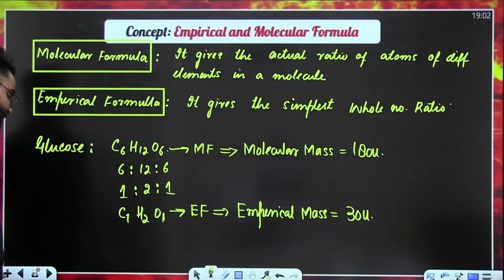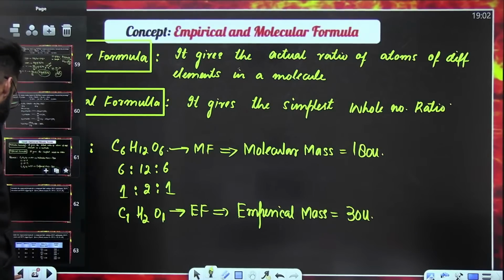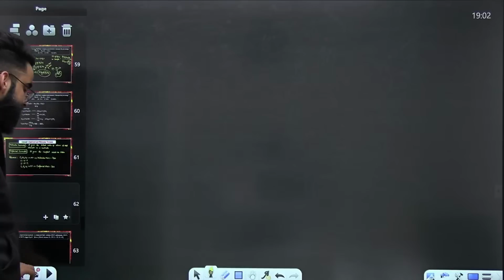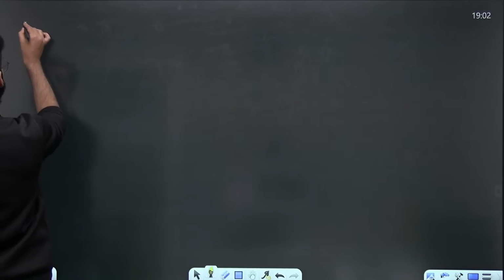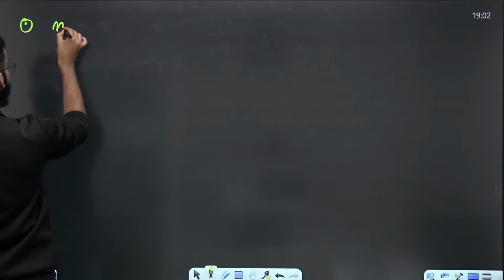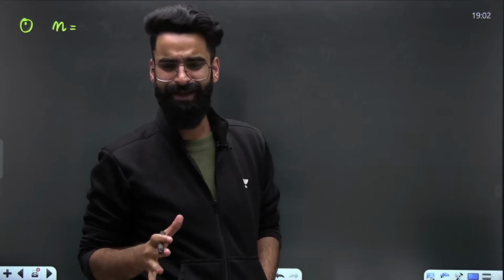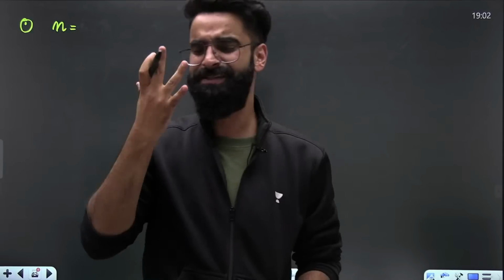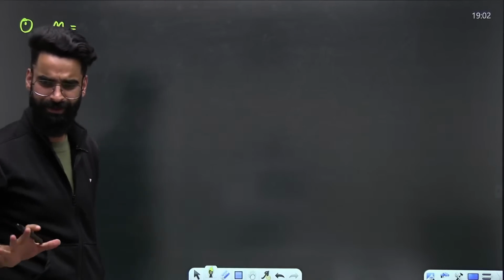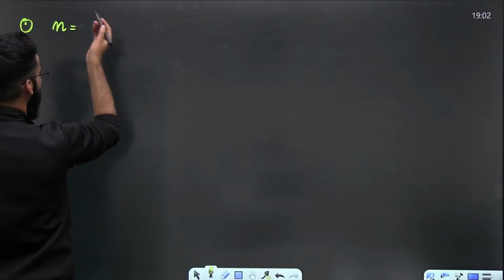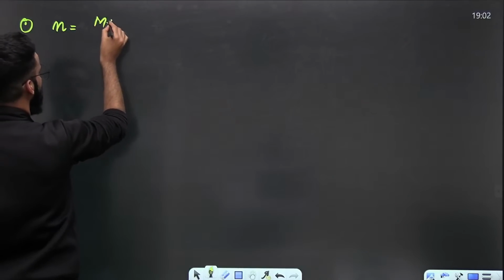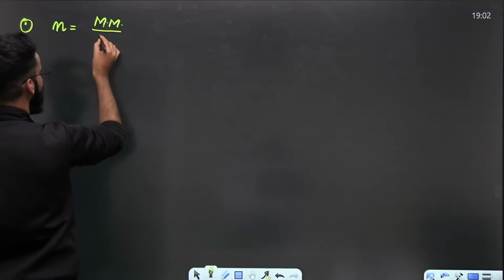One more term I'm going to define, and that term is basically n. What is n? n does not represent moles here. n is just a number, like x, y, z, whatever. n gives me the ratio of molecular mass to that of empirical mass.